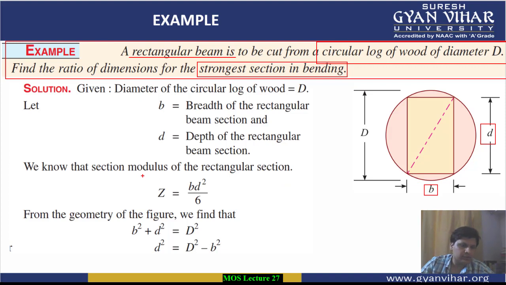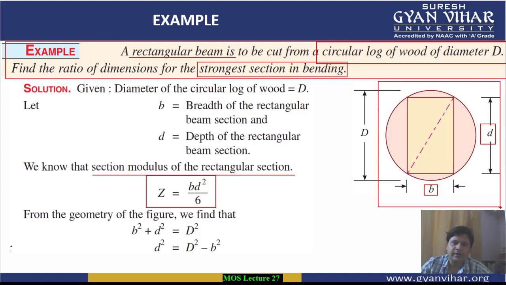How can we calculate it? As I have told you in the theory just now, the section modulus for a rectangular section is given by bd square by 6. From the geometry of this diagram, students, if we want to find the relation between b and d, we have to first draw a line from here to here, which is the diagonal of this rectangular section. Since this angle is 90 degrees, we can apply Pythagoras theorem in this particular triangle.